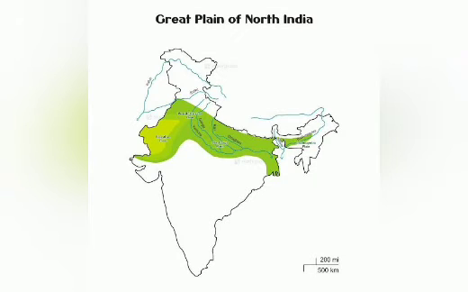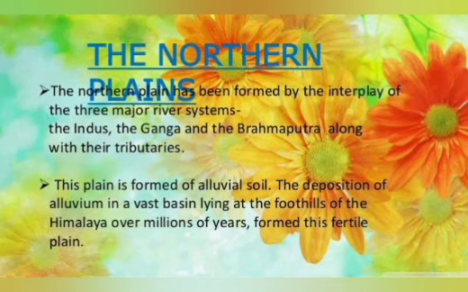Next, coming to the North Indian plains. You know how the plains are? Plains are basically flat and level lands. And they are fertile. Because it's fertile, you have a lot of cultivation going on in the plains. That is why it is also densely populated. Here you will find the alluvial deposits from rivers like Indus, Ganga, Brahmaputra and their tributaries. What are tributaries? They are the streams from the main river. So they are very, very fertile, and that is why they are densely populated.